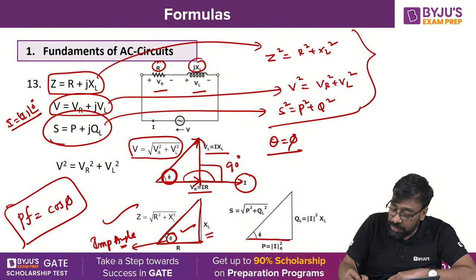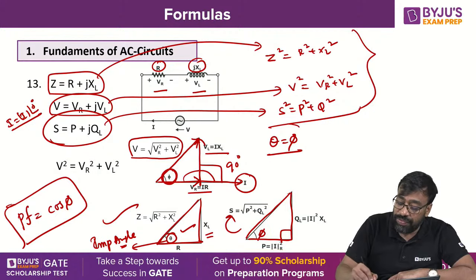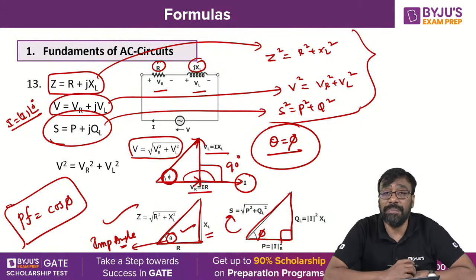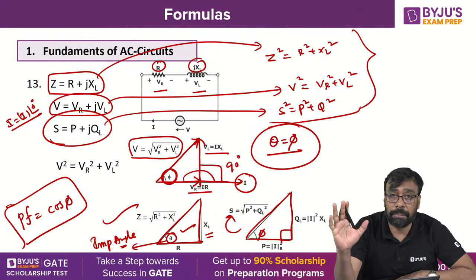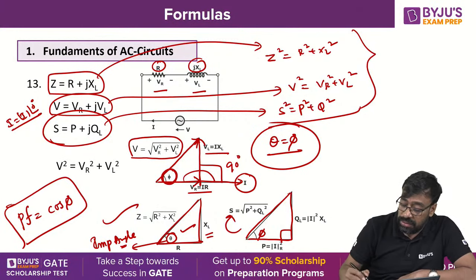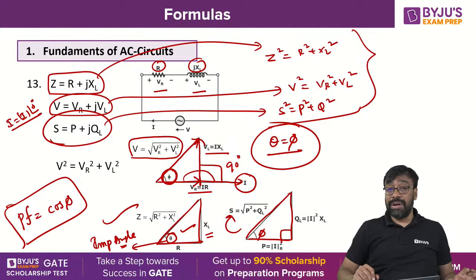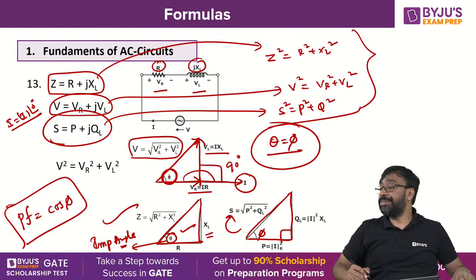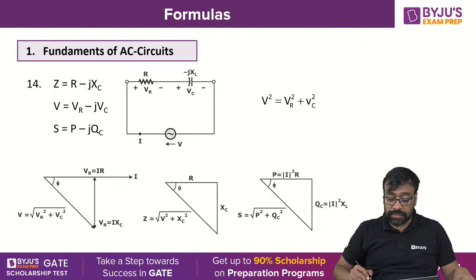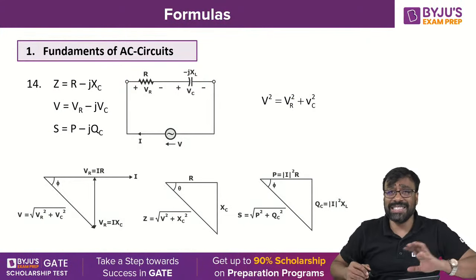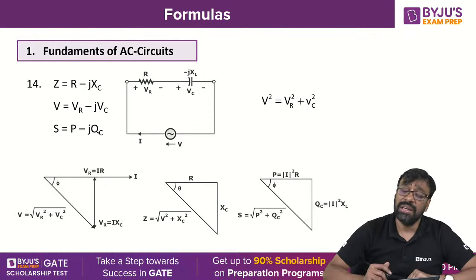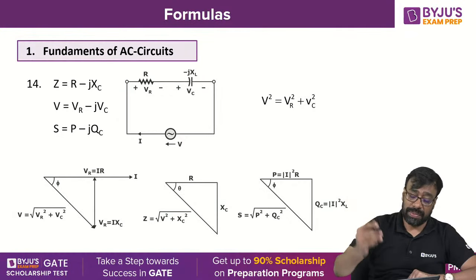Active power and reactive power always maintain 90 degrees here. This is the apparent power. This is the power angle. Power factor angle, impedance angle and power angle are all the same. Got it? Clear to all of you? Hope all of you are following. Very simple. These are RL series, RC series and RLC series, then RL parallel, RC parallel and RLC parallel.